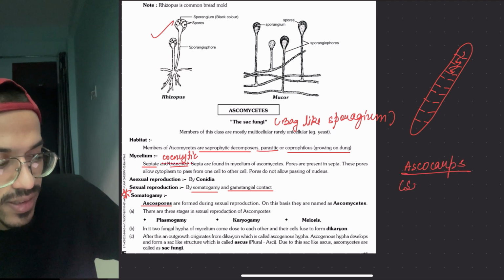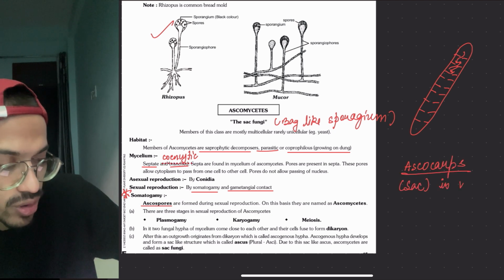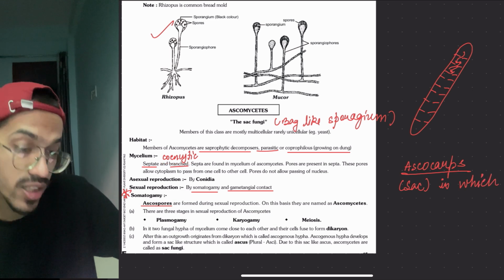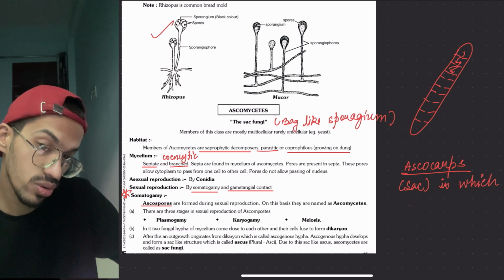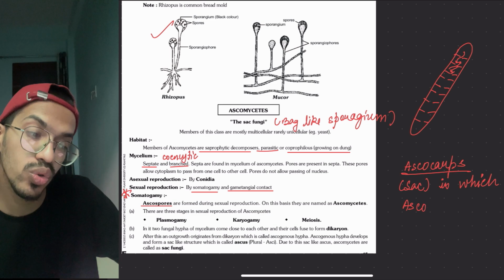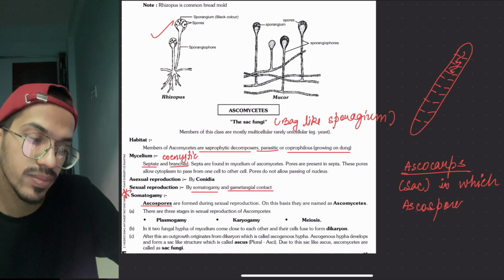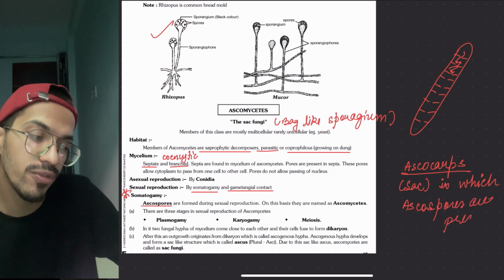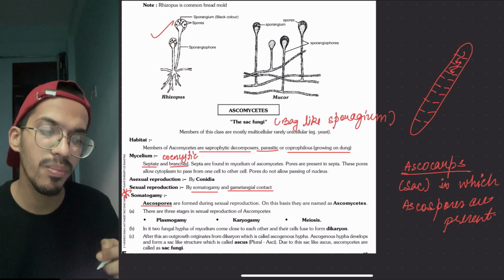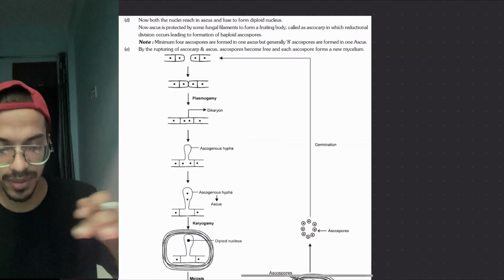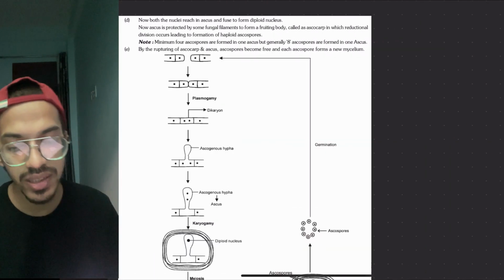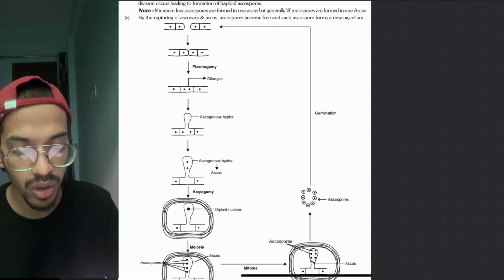That is what? It is the sac in which the ascospores are present. And someone will ask, how are these ascospores formed by somatogamy. Okay, sexual reproduction. So here they have given you one such example of this also.